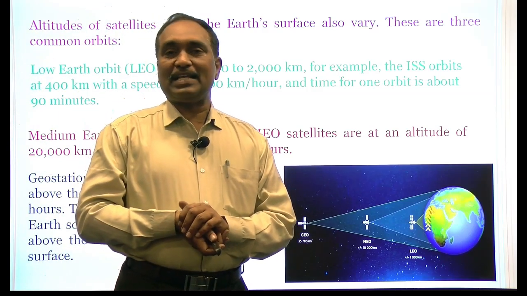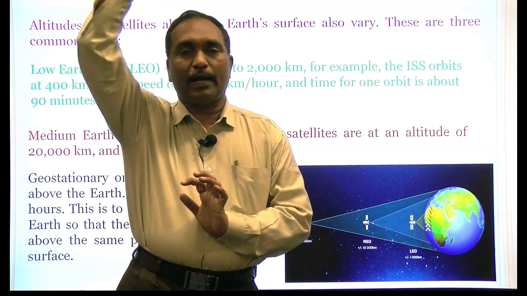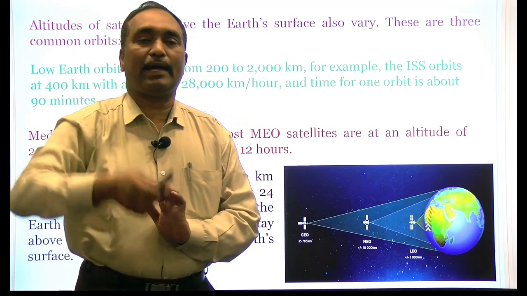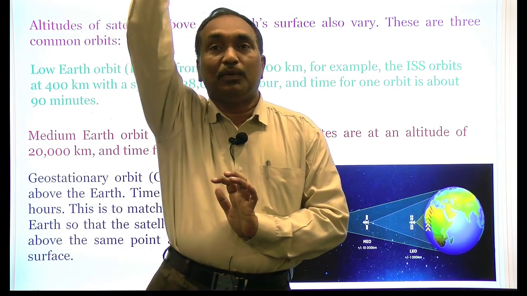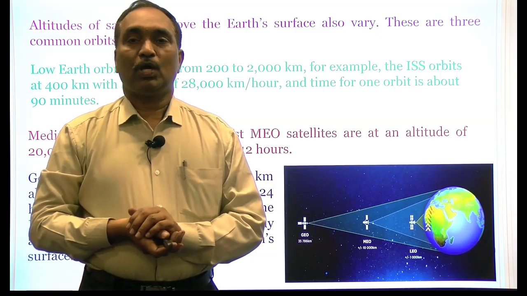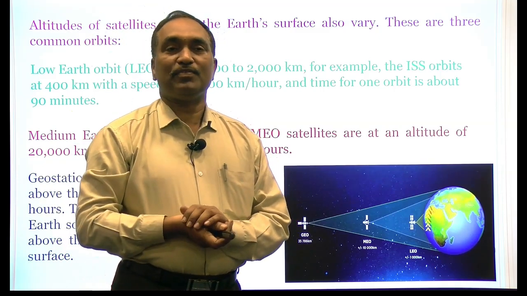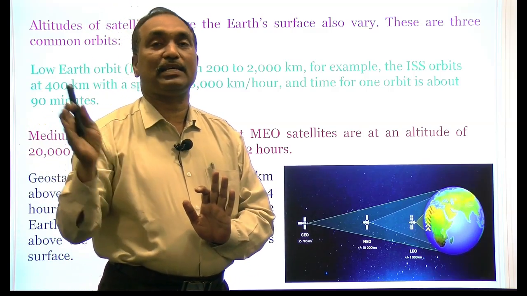So what happens is, when we observe a satellite situated at the top of our head at a 36,000 kilometer height, it always stays above our head. It looks like it is stationary. So this is called a geostationary satellite. That is, with respect to the Earth, it is stationary. So that is called a geostationary satellite.